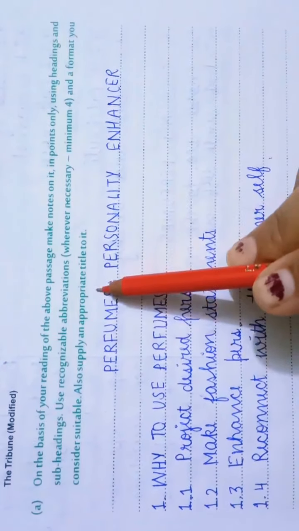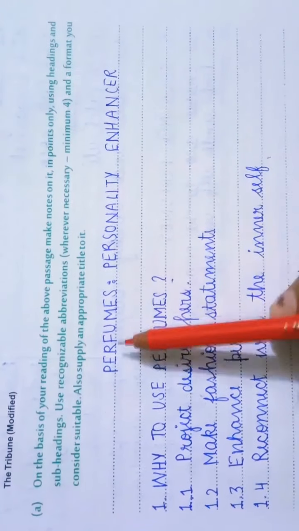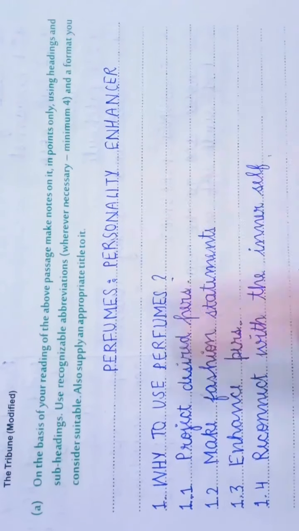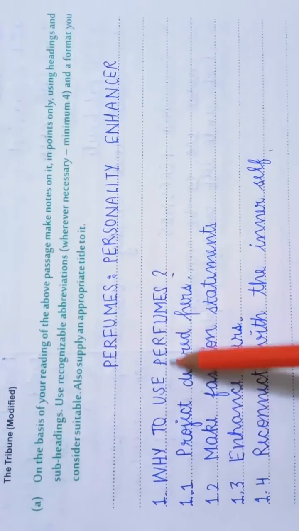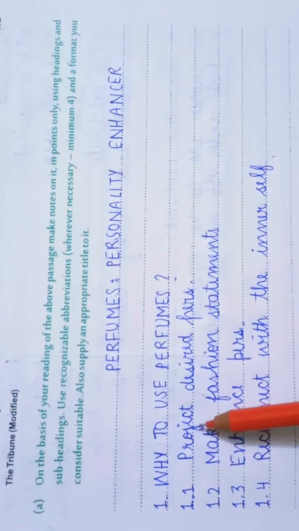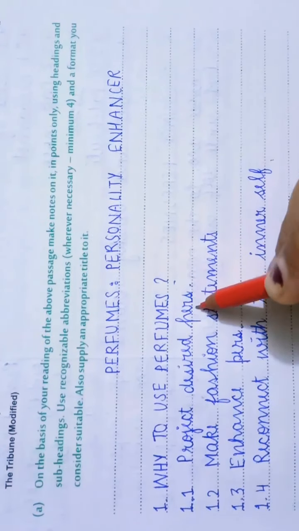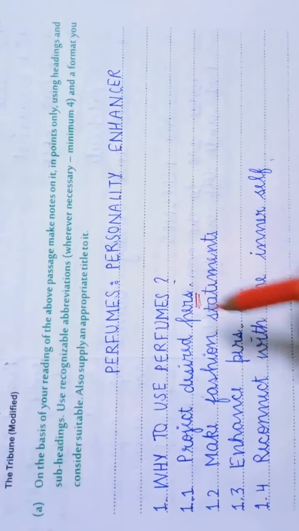Also supply an appropriate title to it. See what I have made: Perfumes, personality enhancer. I have written it in capital letters. Then I have written the subheading also in capital letters. Why to use perfumes? Question mark. See, this is a sentence, but it is a crisp sentence that can be used. 1.1. Then under the subheading we will talk about project desired personality. Personality, here I have used an abbreviation.